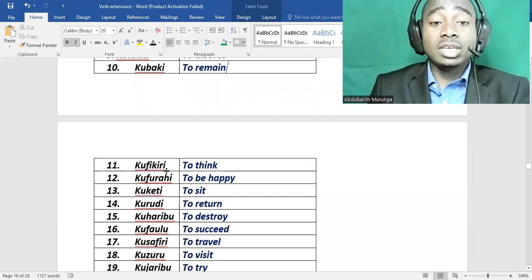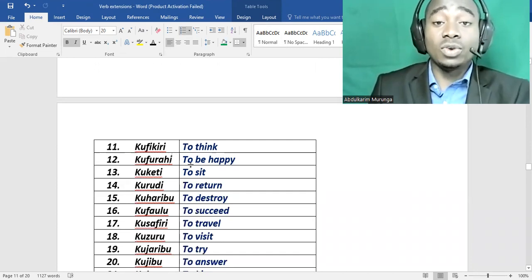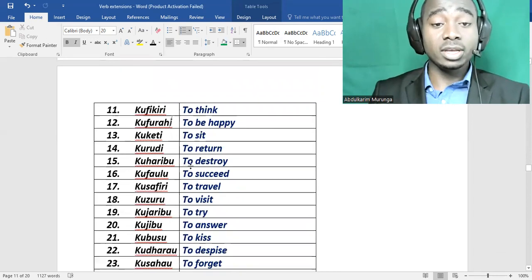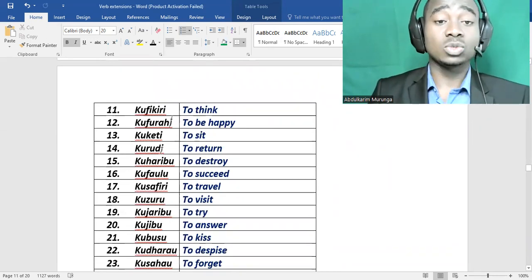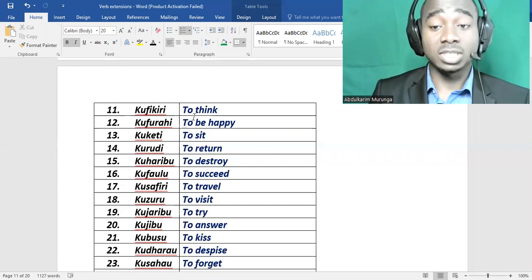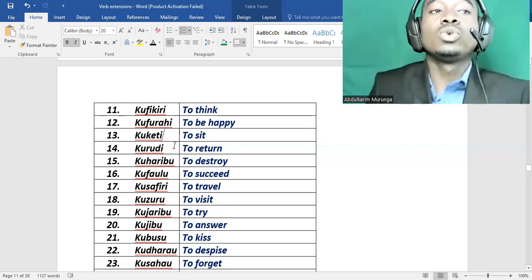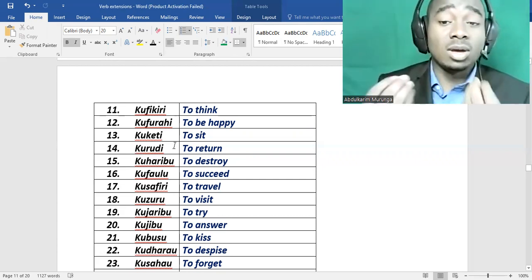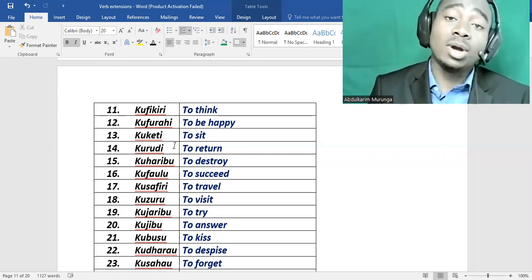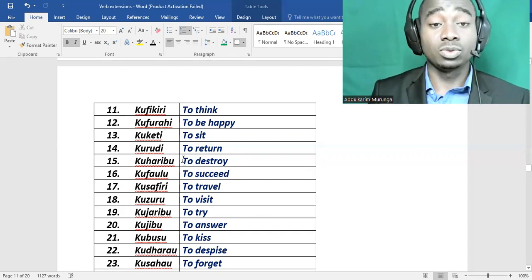Kufikiri is to think. Twelve, we have kufurahi. Kufurahi is to be happy. Next one here is kuketi, to sit. I said kuketi, to sit, but one from verb of Bantu origin is kukaa, which means to sit. Sawa? Kurudi is to return, to go back to a place. Kurudi nyumbani, to go back home. Kuharibu, to destroy.